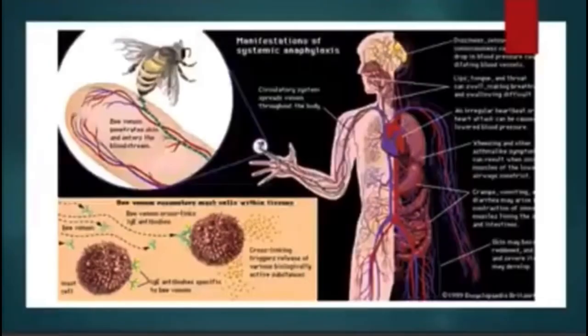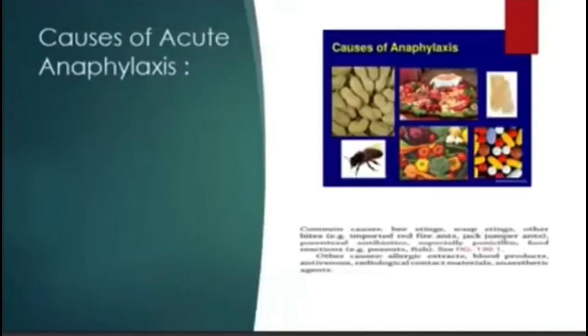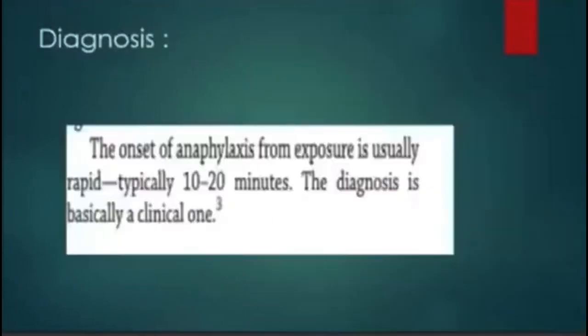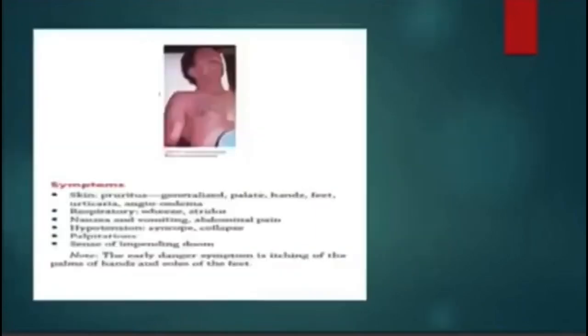It is a big problem here in Australia, and we can see patients in the GP clinic and in the emergency department, and you can see recalls and questions in AMC Part 1 as well. It is a very important topic of AMC Part 1. Causes of acute anaphylaxis: you see here patients, children and adults, who have allergy to nuts and different foods like fish and other things, and to medicines as well, like some ACE inhibitors and other things.